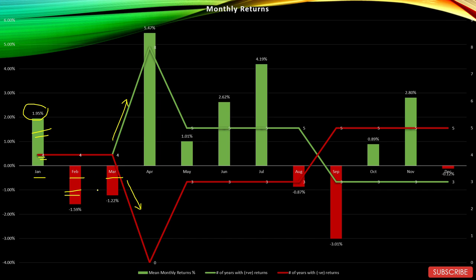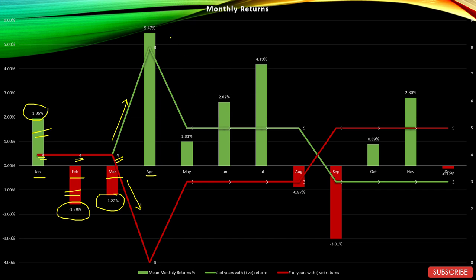February and March clearly are the bad months for this sector, if it is even possible to say bad months with such low returns. But anyways, February with minus 1.59% returns, four positive and four negative years, and March with minus 1.22% negative returns, again with four positive and four negative years.